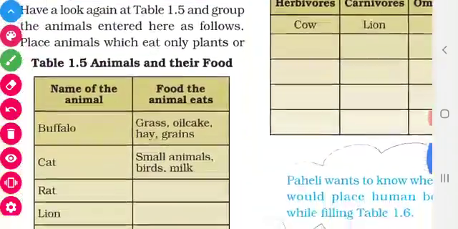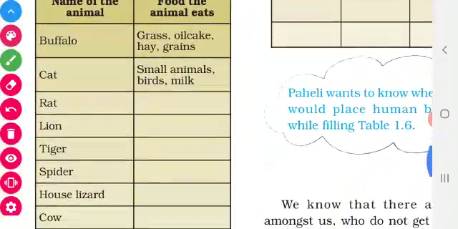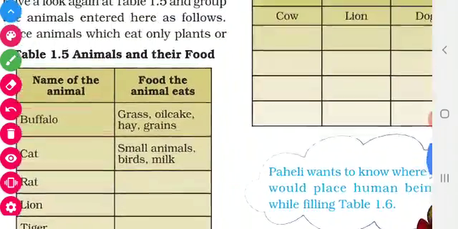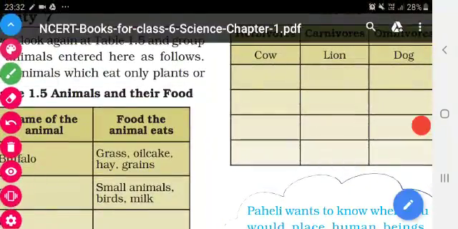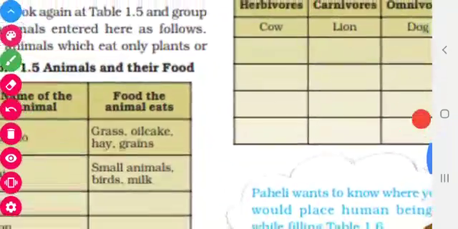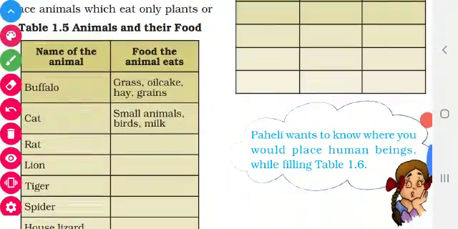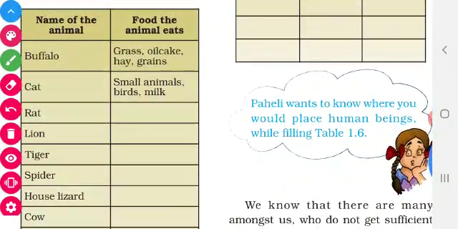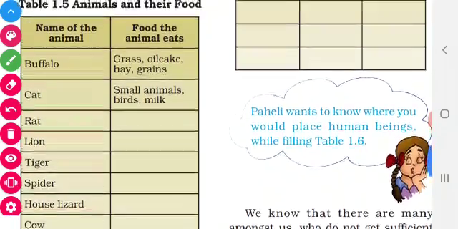So like that you classify the animals based upon the food items they eat into herbivore, carnivore and omnivore. So this is your homework. You do it. Then see, Pagali wants to know where you would place human beings.